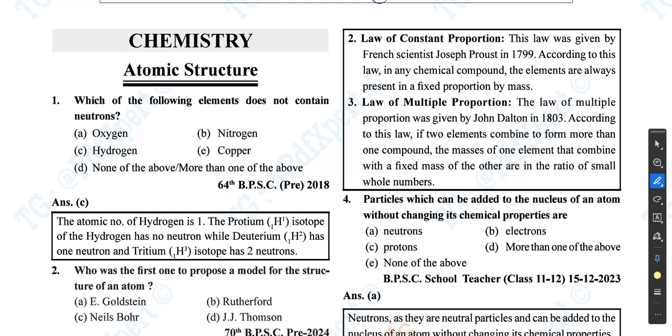So we are going to start the previous discussion of the Bpsc prelims questions so far that has come, from the chemistry section. This will be very helpful for your 72nd Bpsc prelims examination, which is around 8 days away from now. Okay, so let us start. So first topic is the atomic structure.